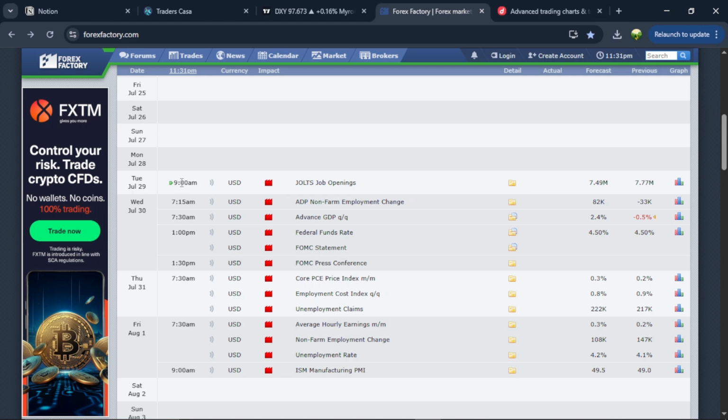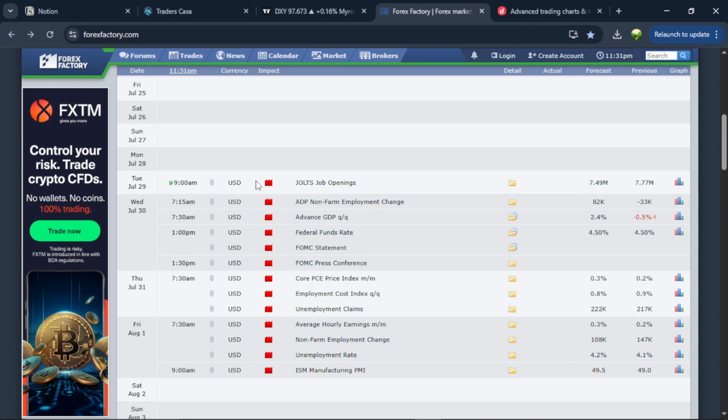So Wednesday we have FOMC news events, which is the main news events for the week, and non-farm payroll, which Friday is the first Friday of August. So August 1st will be NFP day. So for the new week we have FOMC and non-farm payroll. So it's going to be a really wild week, crazy week for the euro, the pound, gold, and Bitcoin as well.